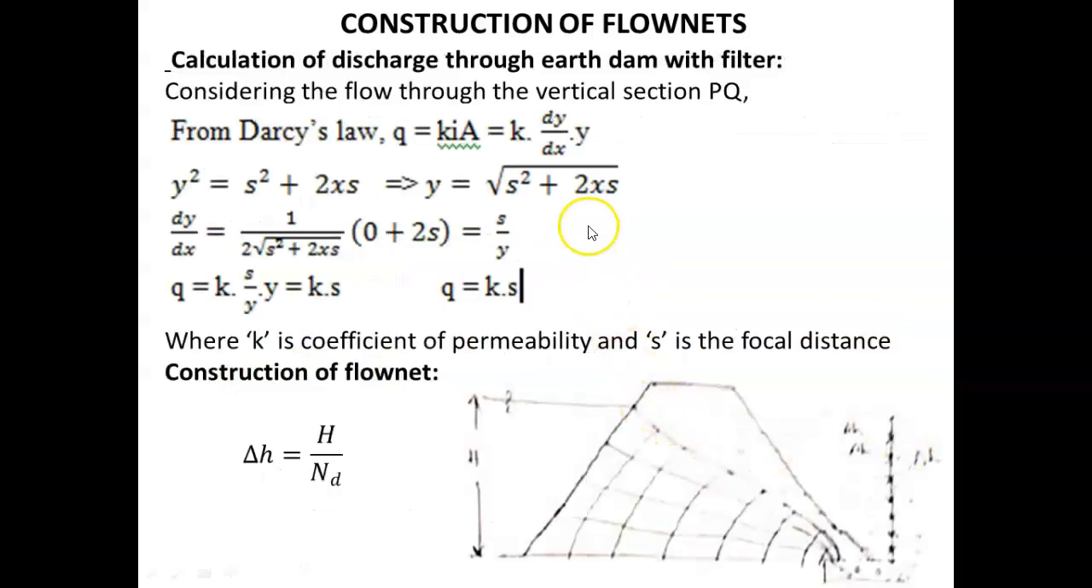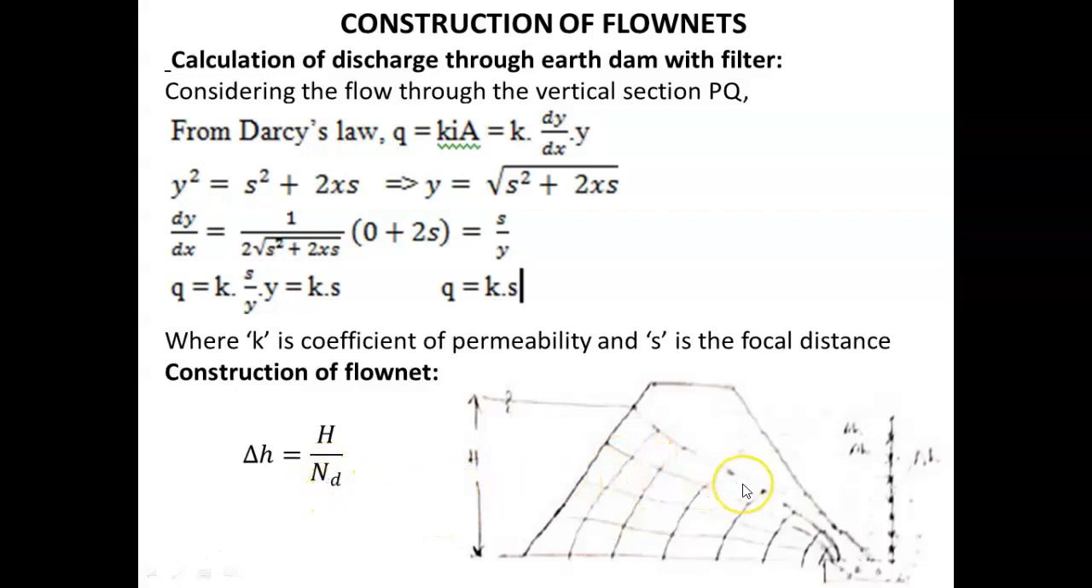Then after locating the phreatic line, we have to construct the flow net. So how to construct the flow net? First we have to divide the hydraulic head H, the difference of the reservoir level and the tail water, into a convenient number of equal increments. Like you can assume an ND value.